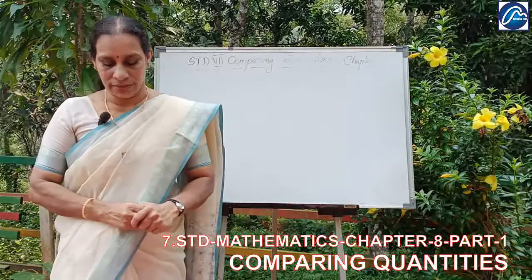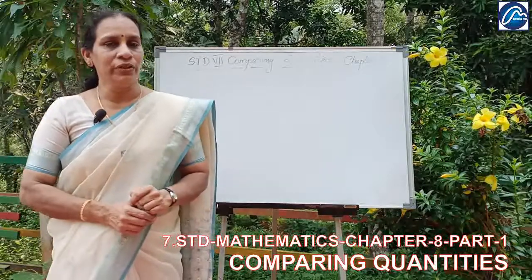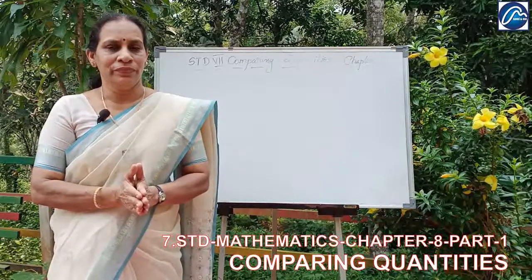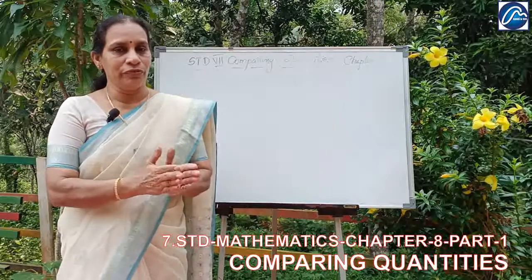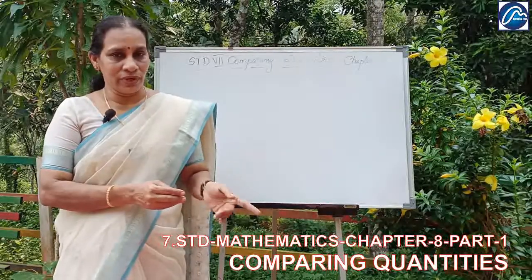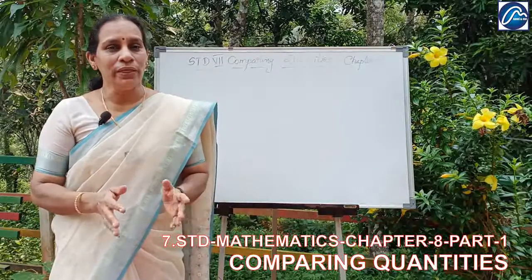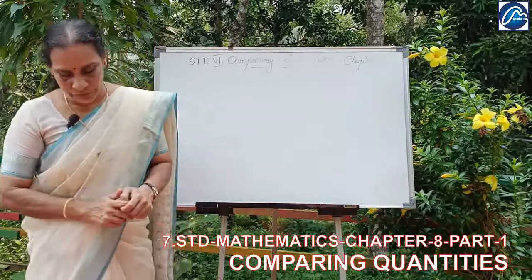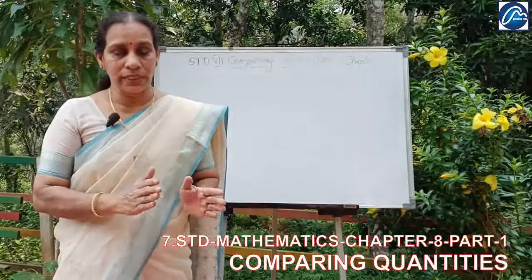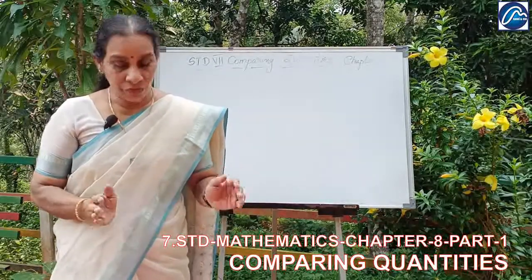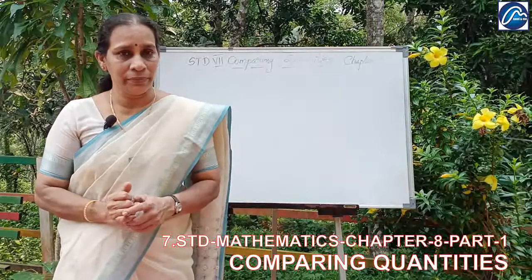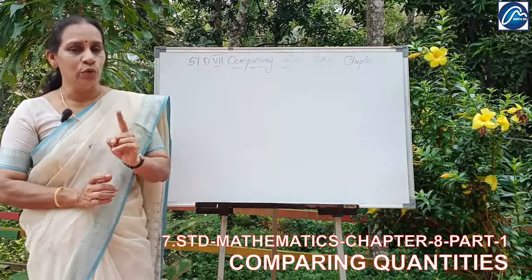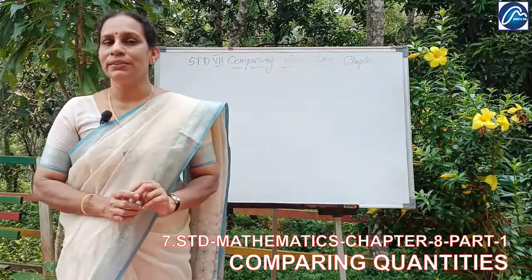Now one more thing, when you are comparing two quantities, the measurement or the units should be the same. For example, if we are considering kilometer, in the other case also it should be mentioned in kilometer, not in meters. I give you an example. 3 kilometer and 300 meter. What is the relation? You know 1 kilometer is 1000 meter. So 3 kilometer is 3000 meter.